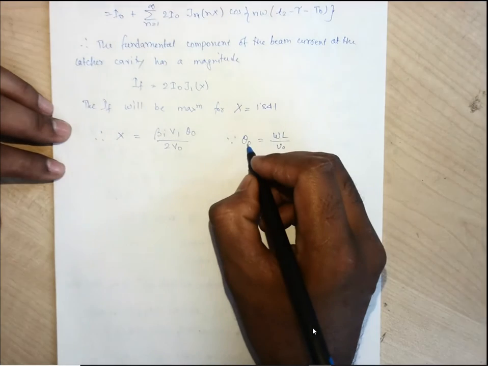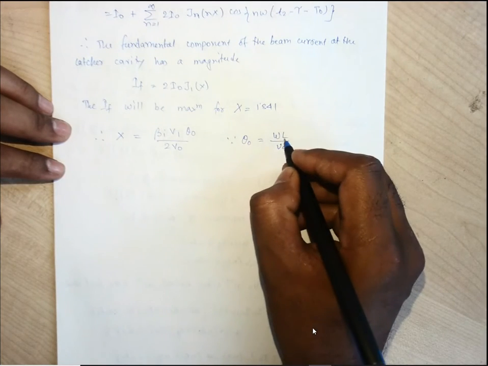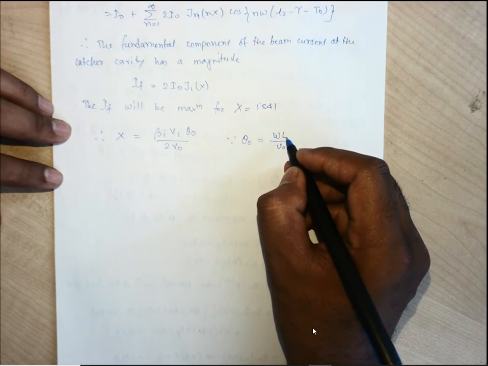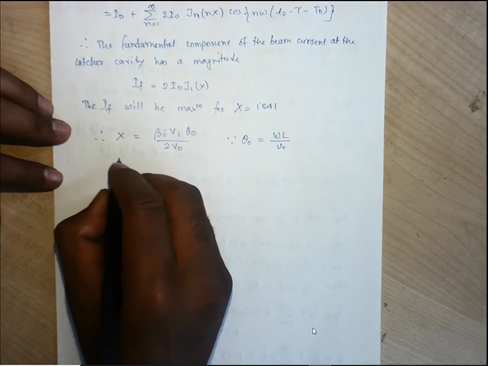So for this case theta naught will give the transit angle depending upon the L optimum, optimized drift space length.